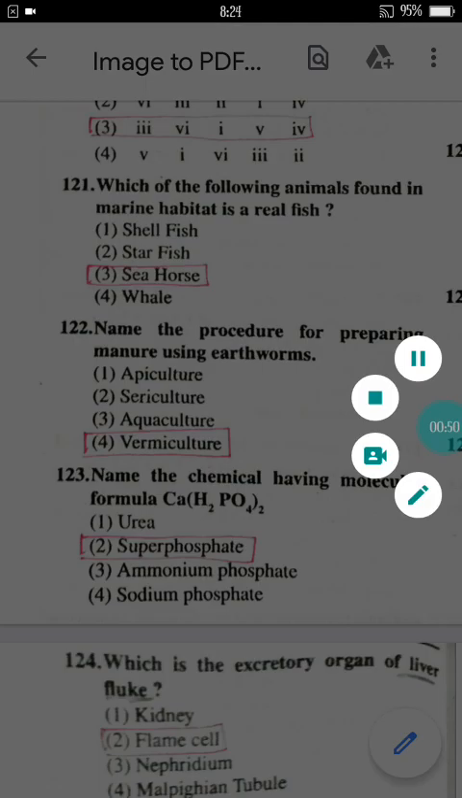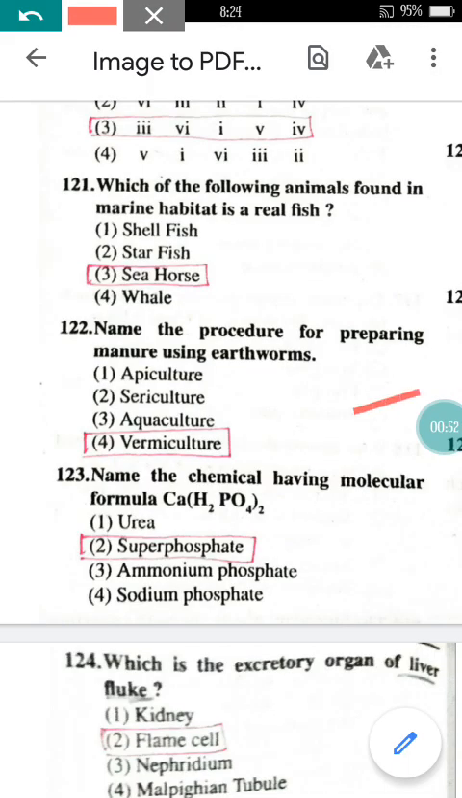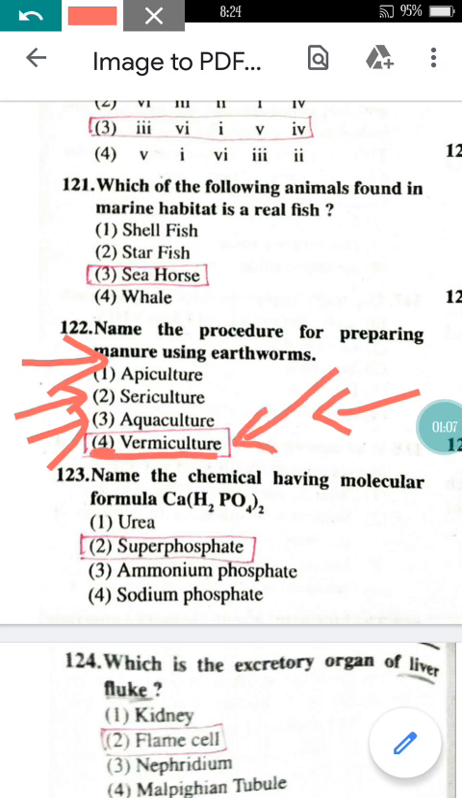Now come to question number 122. Name the procedure for preparing manure using earthworms. Apiculture is for the honeybee, sericulture is there, aquaculture is for fishes and all. And the last one is vermiculture, which is used for worms, earthworms, etc. So the correct option here will be option number 4.